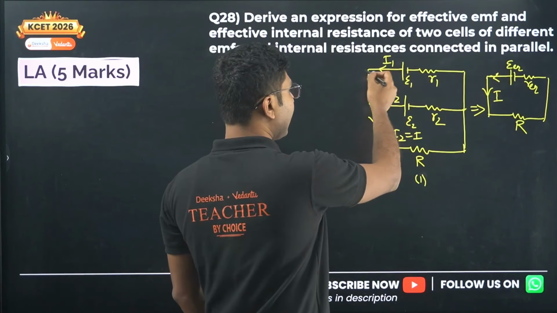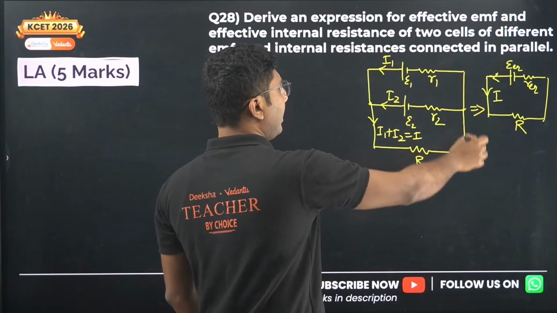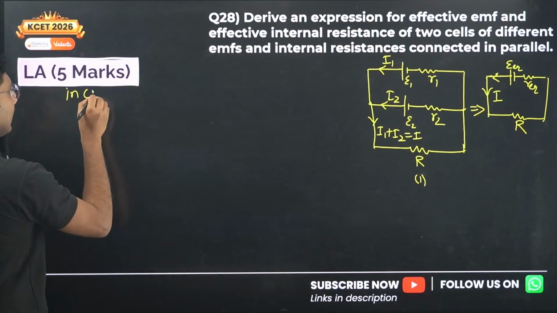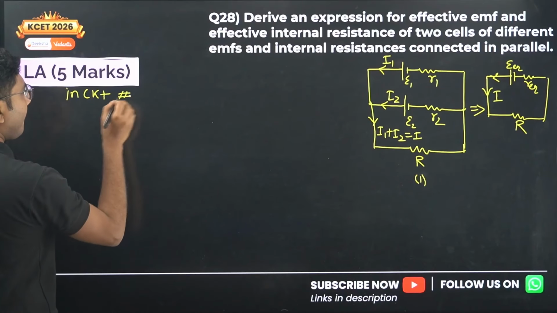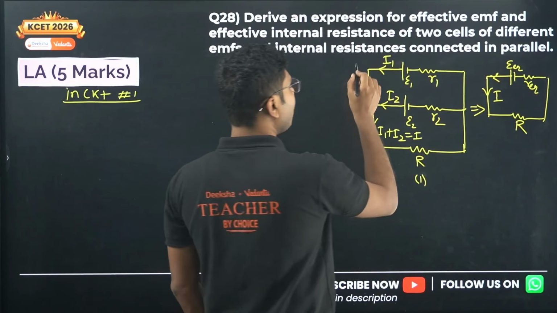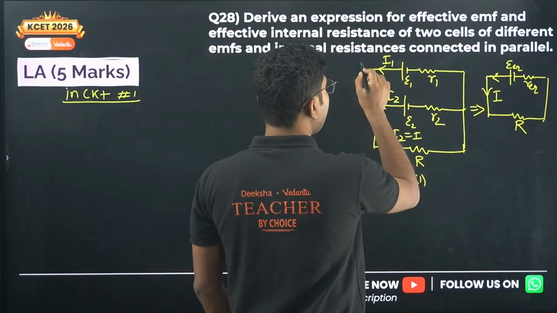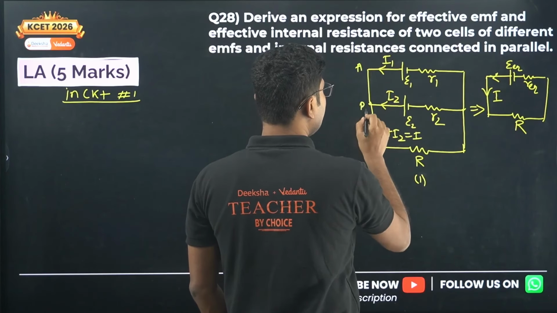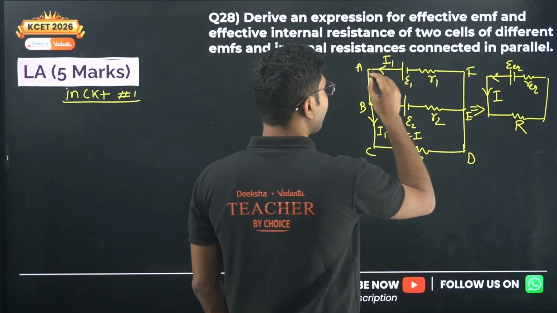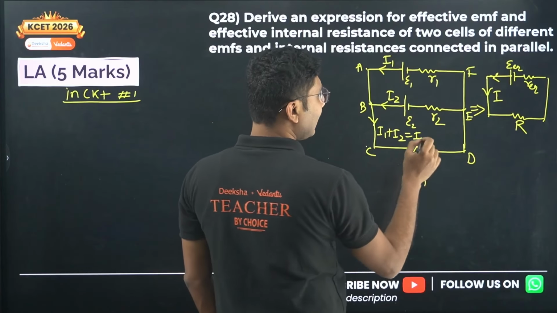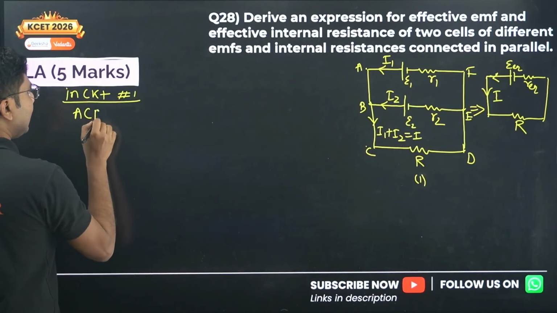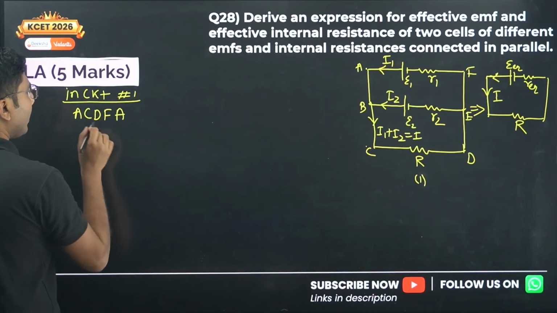Okay, so first we will take the outer loop in circuit 1. There are two loops, okay, if you name the points it will be very good: A, B, C, D, E, F. So first we will take A, C, D, F, A. Okay, A, C, D, F, A.